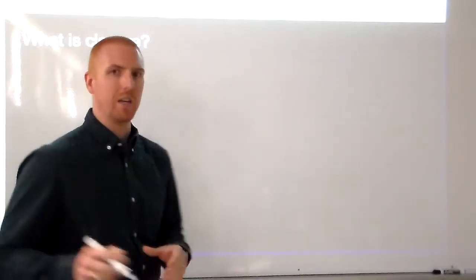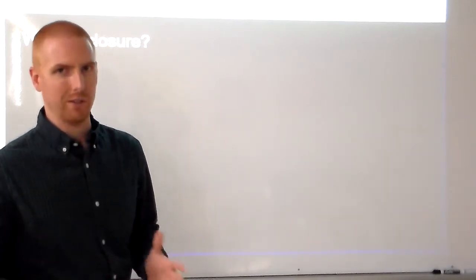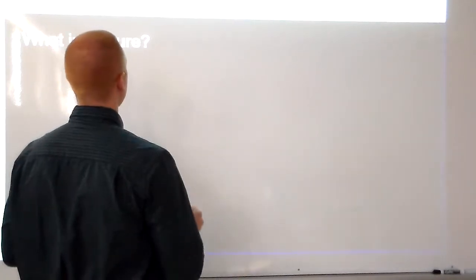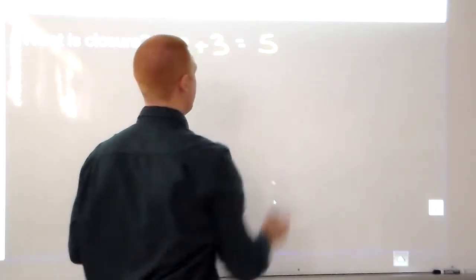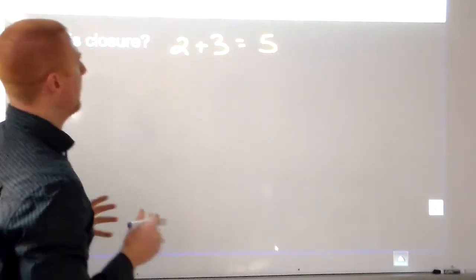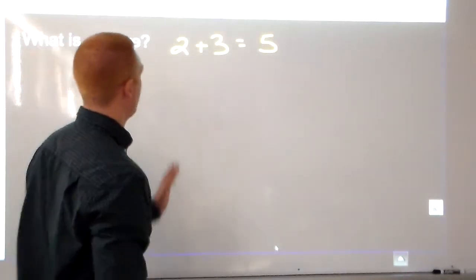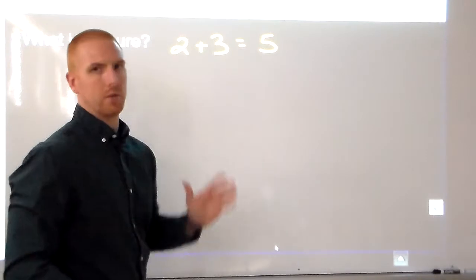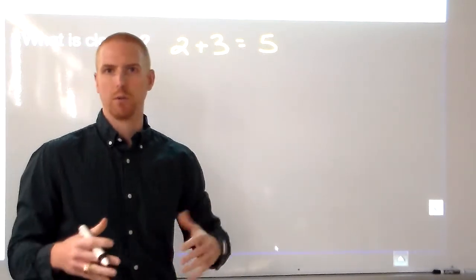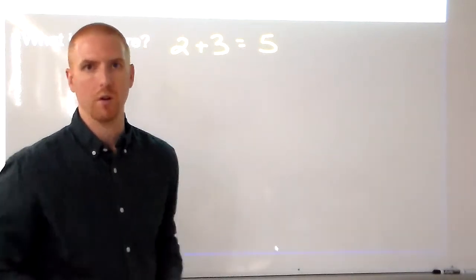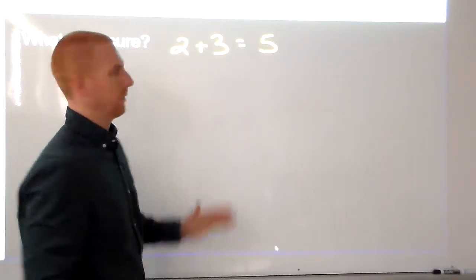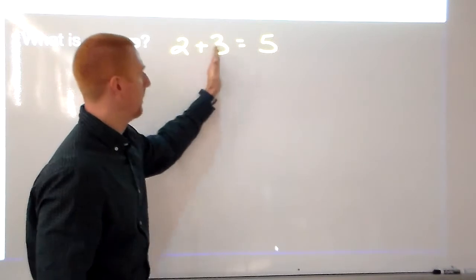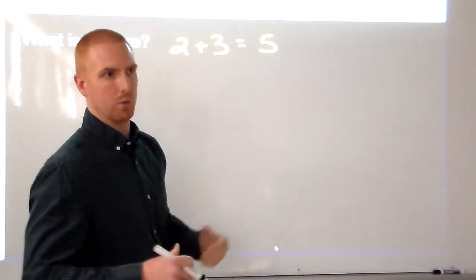So anyway, I'm going to start with this idea of closure that may be brand new to you, but once I go through it, it'll make perfect sense. It's a pretty simple idea. So I'm going to take 2 plus 3, and that's going to equal 5. All right, hopefully no surprise there. That would be an example of closure. These are all natural numbers, which are countable numbers, the first ones you learn, 1, 2, 3, 4, and so on. And we would say this is closed under the natural numbers, because that's a natural number plus another one equals a natural number. It's closed.